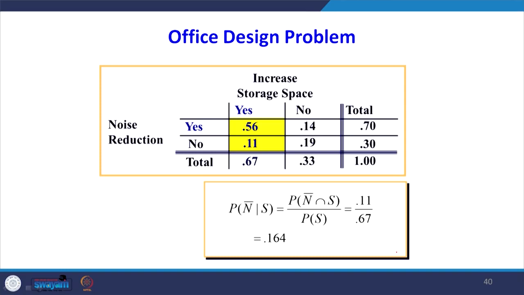In the same office design problem, there is another conditional probability, P of n dash given s, that means those who said no to noise reduction but have agreed for storage design. So, this is the conditional probability. We have to compute P of n dash intersection s divided by P of s. N dash intersection s is this point, because n no, s yes, this is 0.11 divided by P of s, which is 0.67, that is equal to 0.164.